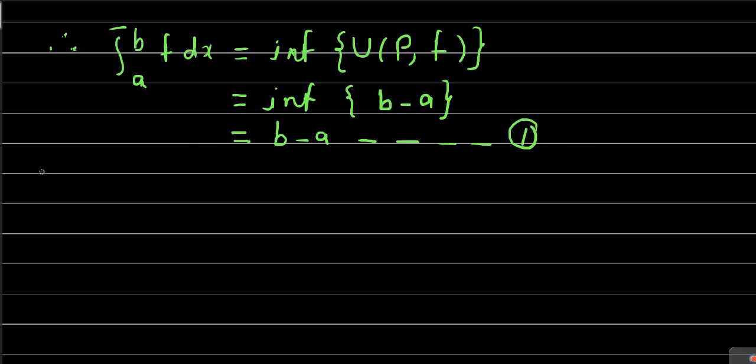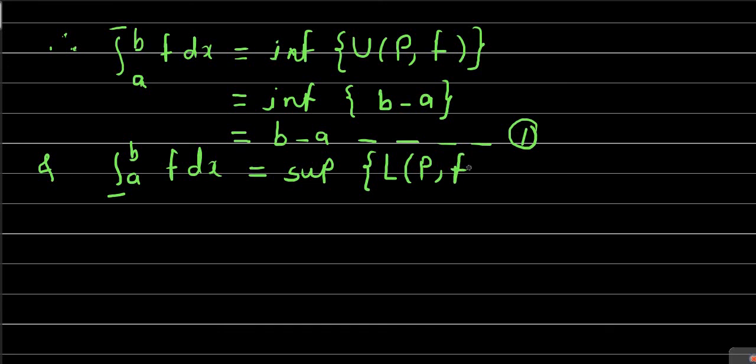And we will go for the lower integral now. The lower integral a to b of f dx, by definition, is equal to the supremum of the set of lower sums L(P, f) over partitions P of the function f. We know that the lower sum in this case is obtained as 0, and it is independent of the partition.